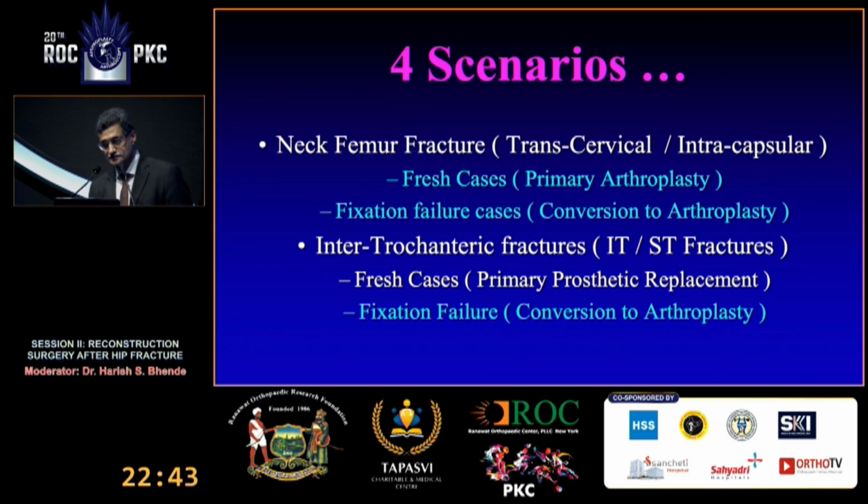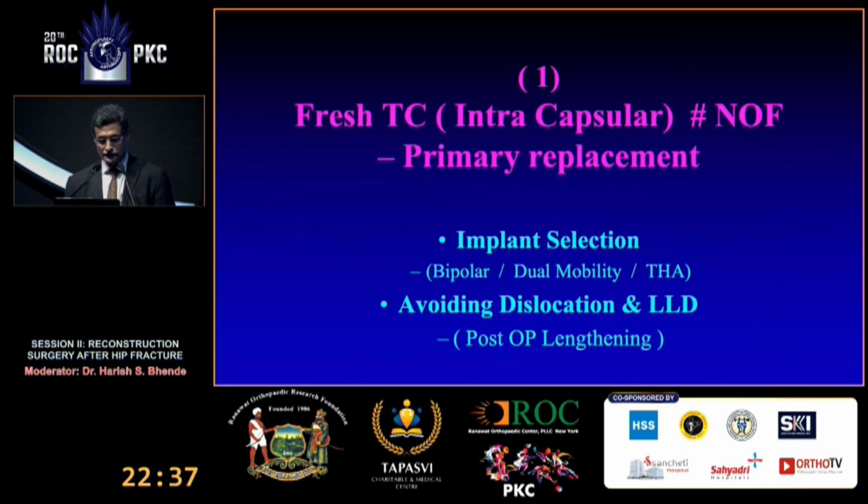So let us discuss these 4 scenarios and what are the points which we have to discuss when we deal with these cases. So the fresh fracture neck femur, new cases, not initially operated. We have to discuss what implant we select. Do we use bipolar? Do we use dual mobility? Do we use total hip replacement surgery? And the 2 issues which come are dislocation and LLD.